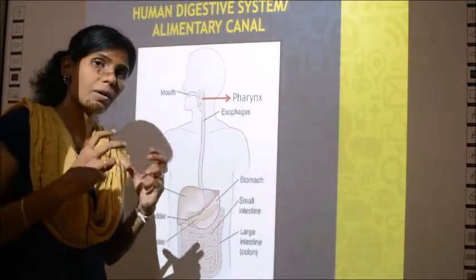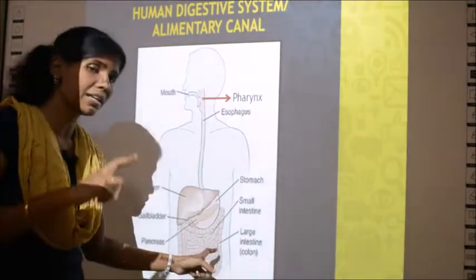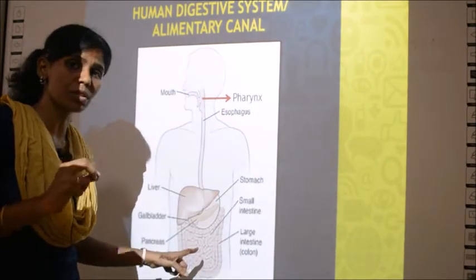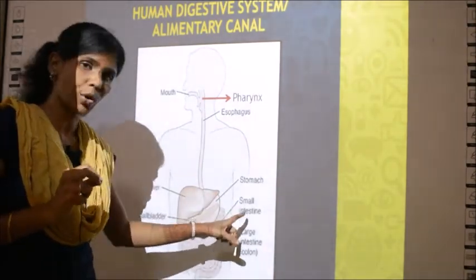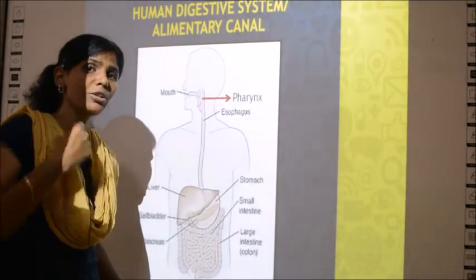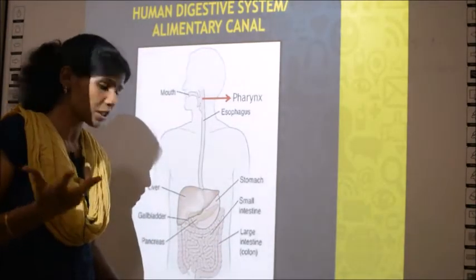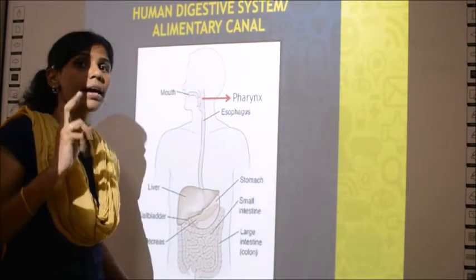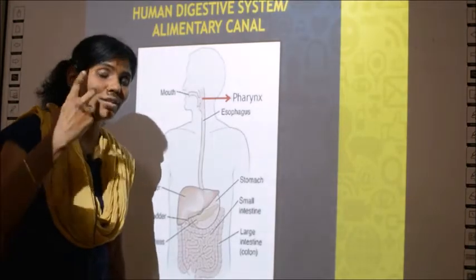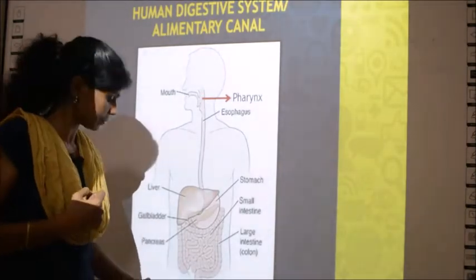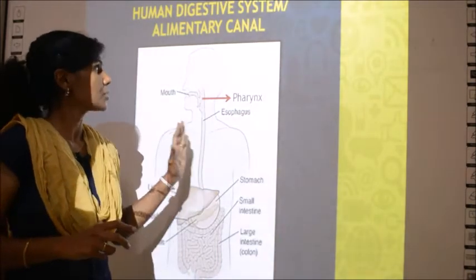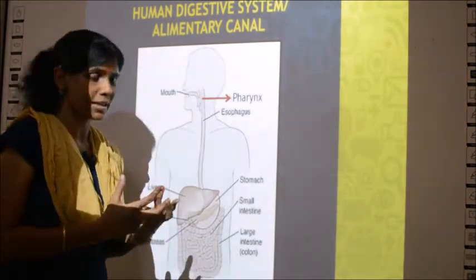The bigger tube like structure and the outermost portion is called the large intestine, and the innermost coiled tube is called as small intestine. And then there is an opening in the body through which all the waste material is passed out, and that opening is called anus. And rectum is the portion between the large intestine and the anus. So this is all about the parts of the digestive system.